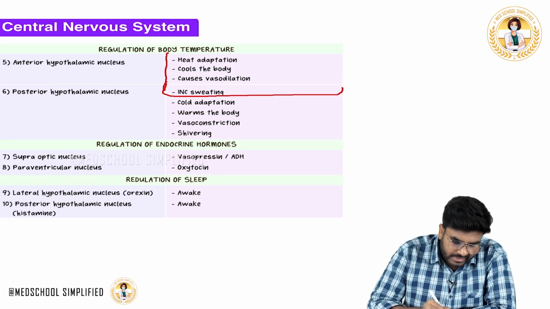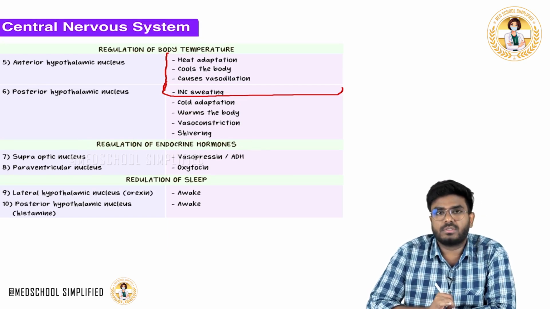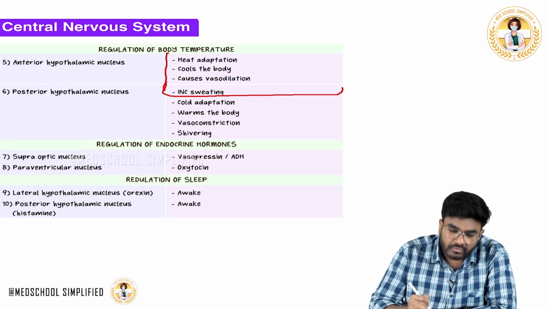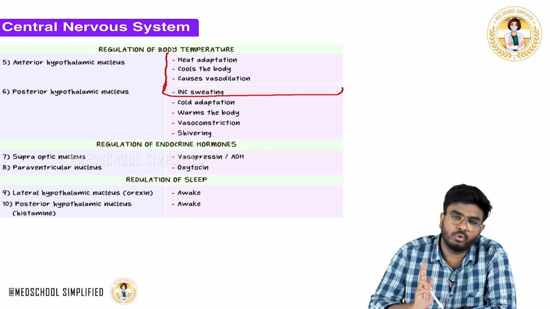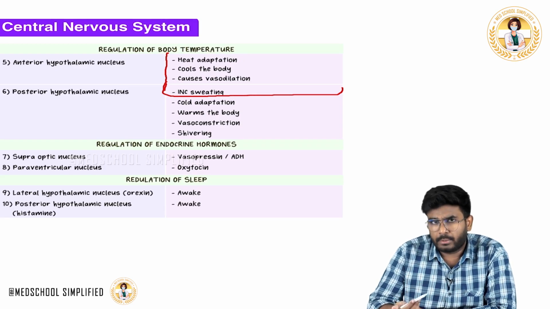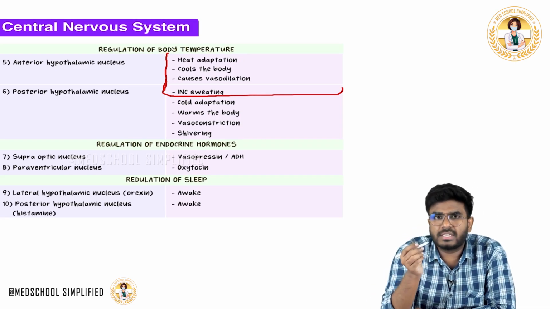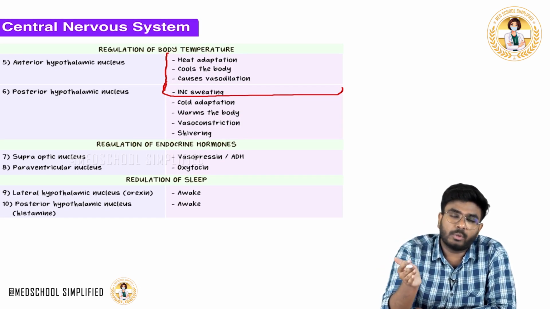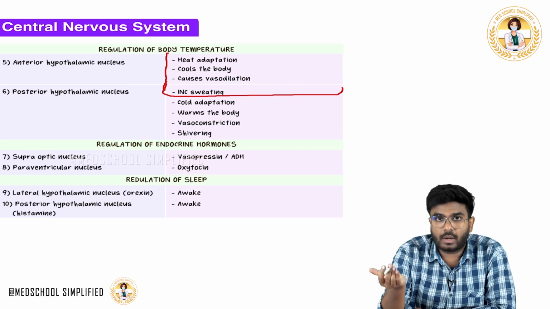Having said that, now let's discuss the endocrine hormones. In endocrinology we have discussed this in detail, but here I want you to know at least two hormones which are produced from the hypothalamus. From the hypothalamus there is production of growth hormone releasing hormone and growth hormone inhibitory hormone, corticotropin releasing hormone, thyrotropin releasing hormone, and dopamine, which is a prolactin inhibitory hormone.